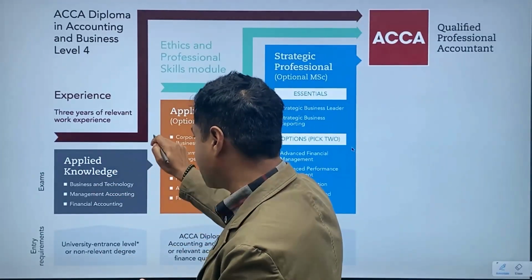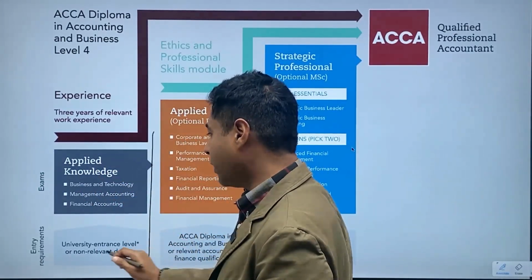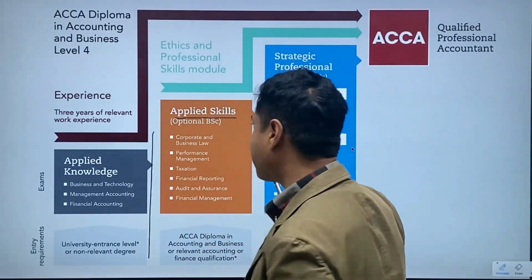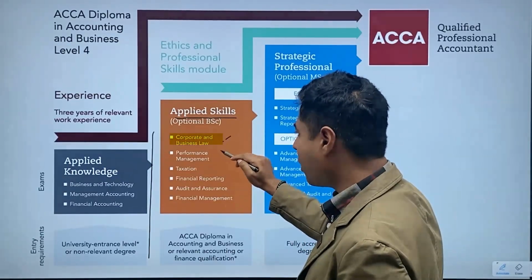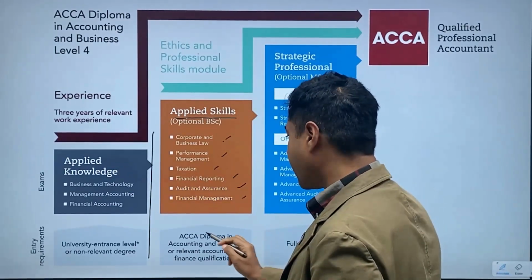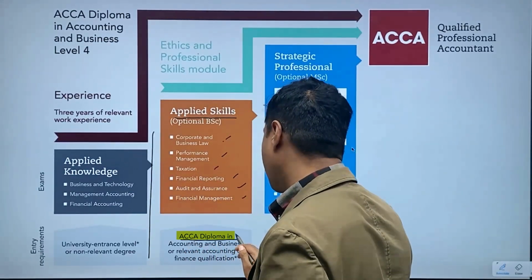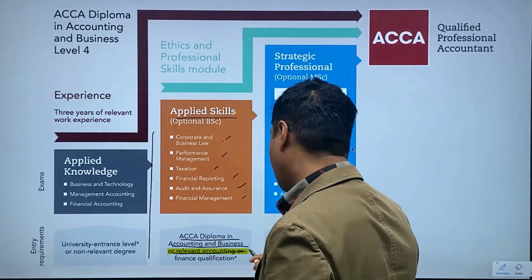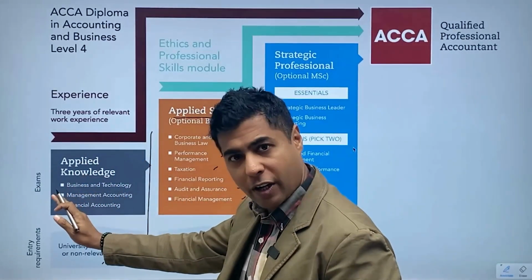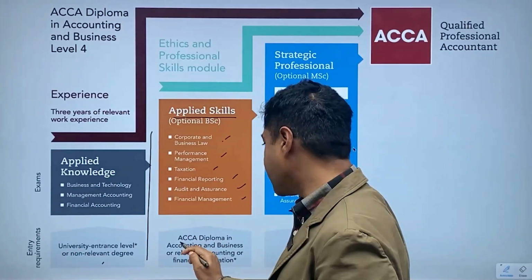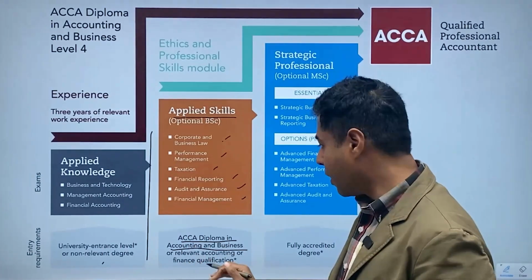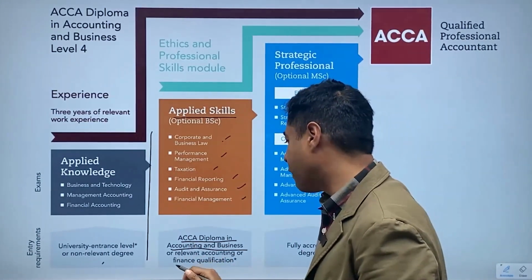So once you have finished this part, which is called the applied knowledge level, you have finished this level, then you move to applied skills level. What do we mean by applied skill levels? There are 6 papers in this: law, performance management, taxation, financial reporting, audit and assurance, and financial management. It actually is equal to ACCA diploma in accounting and business or relevant accounting or finance qualification. So if you are at applied skills, once you have finished the applied knowledge level, this level is called ACCA diploma in accounting and business. So these 3 subjects are equivalent to this, and or relevant accounting or finance qualification.